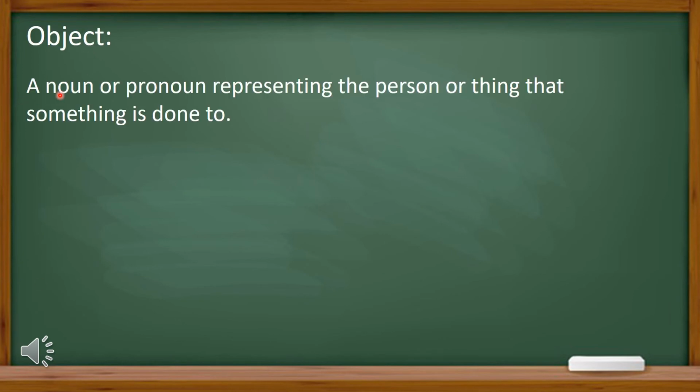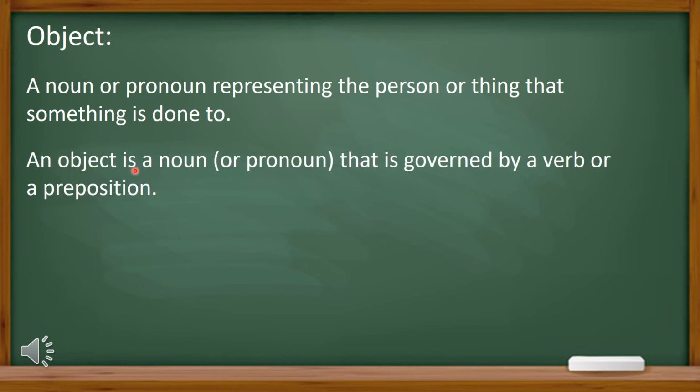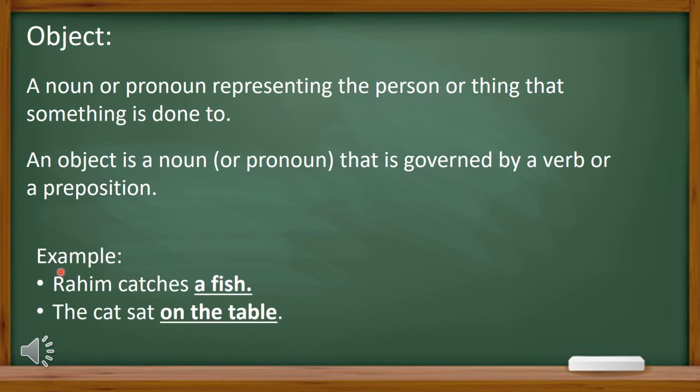The last point is object. So what is object? A noun or pronoun representing the person or thing that something is done to, or an object is a noun or pronoun that is governed by a verb or a preposition. Now, here are some examples, like Rahim catches a fish.